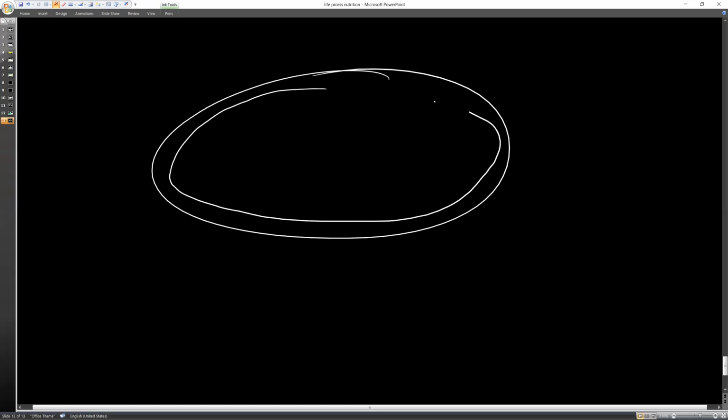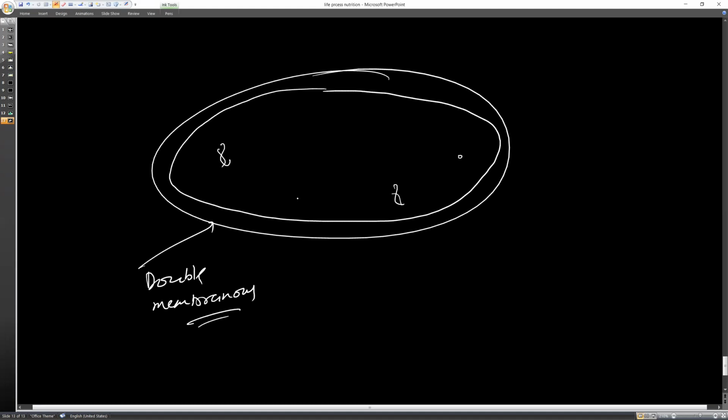It is a double membranous cell organelle, a double membranous structure which has its own DNA and ribosomes. Along with the double membrane, it has a structure like this.